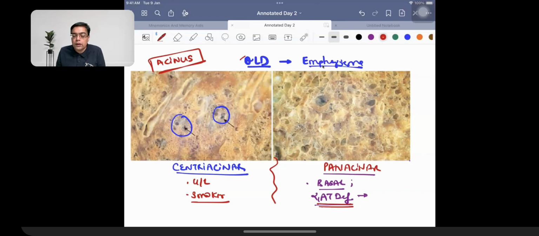Why do we need to talk about this condition? Because these patients are always at high risk for development of pulmonary hypertension. And all of you know that if a patient has pulmonary hypertension, this is responsible for increasing the risk of right-sided heart failure.